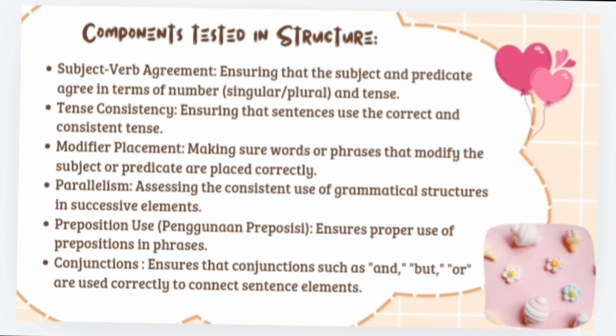And then, parallelism, assessing the consistent use of grammatical structure in successive elements. And then, preposition use, ensuring proper use of prepositions in phrases. And then, conjunctions, ensuring that conjunctions such as and, but, or are used correctly to connect sentence elements.